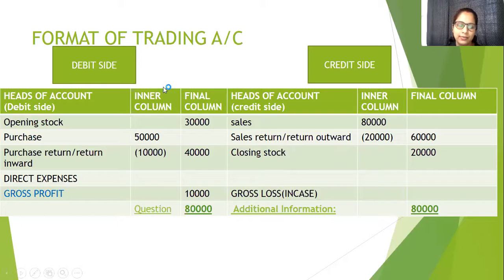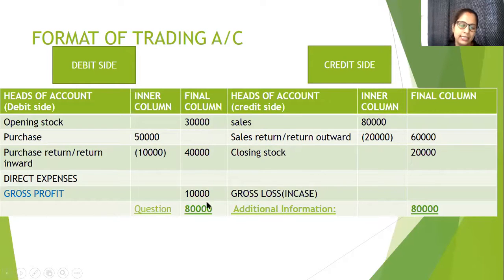We know that this side is expenses, this side is income. So generally when we calculate profit, profit is what? Income minus expenses. So when we calculate income minus expenses, we will get gross profit. And suppose if expenses is more than income, then there will be gross loss.